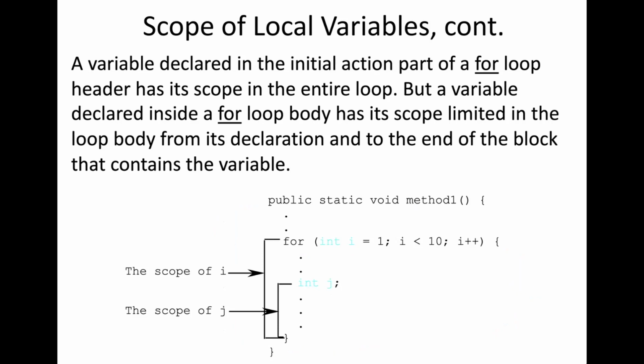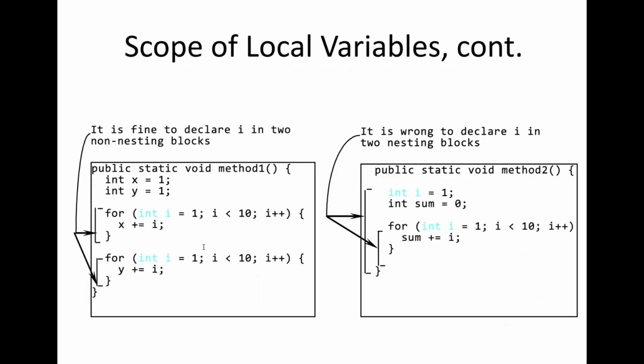Let's look at another example next. There are 2 functions. One of them is method 1, the other one is method 2. These are static. Let's look at the left one. We have 2 variables here, x and y. We also have this loop with integer i and another loop with integer i. Now, this integer i for this loop is local to this for loop.